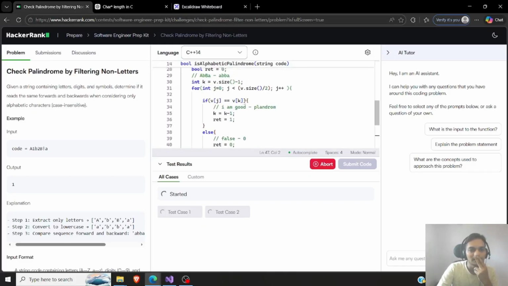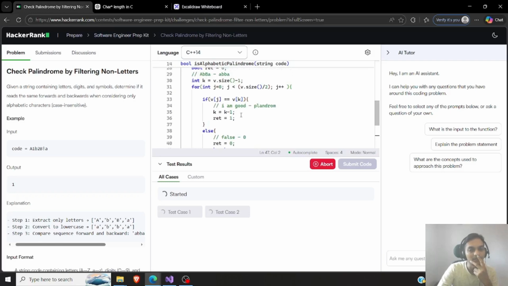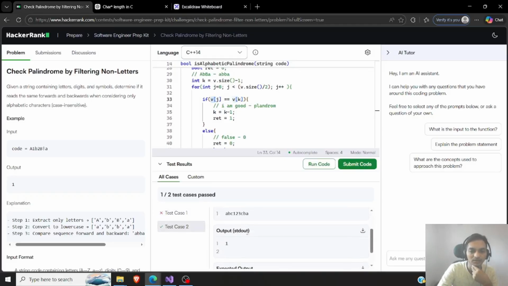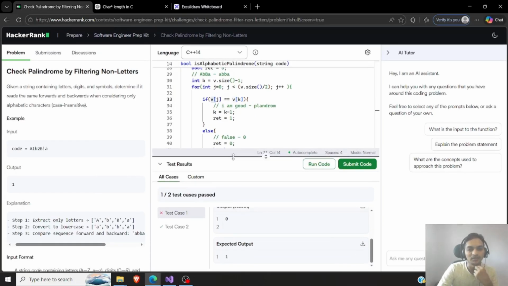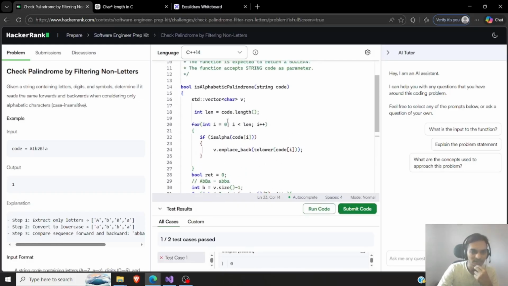So it will check here. I might get into trouble with respect to... Yeah, there was a problem, but one of the cases passed. So this was a palindrome ABC CBA, and that worked well. I don't want to get into details. So this is a wrong answer because the input was a Z and then it expected 1 and it might have not returned 1.